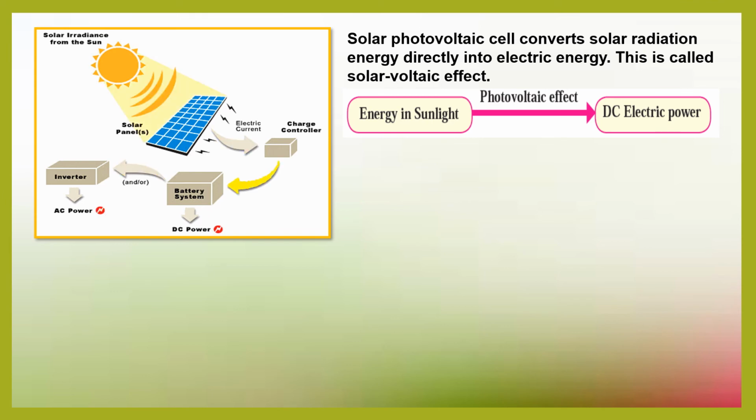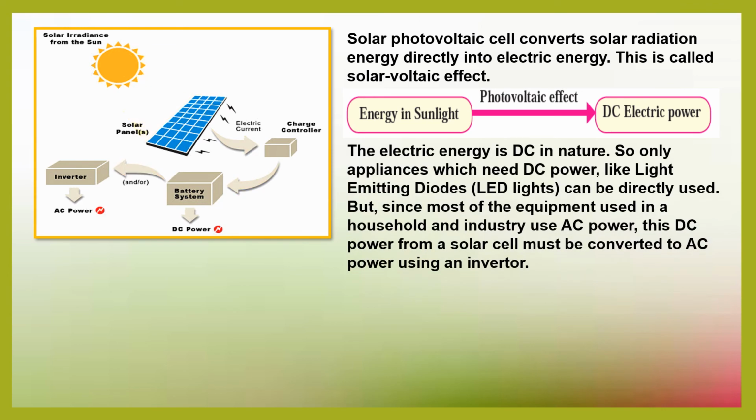Here we have the energy in sunlight, due to the effect of the photovoltaic cell, directly converted into DC power or direct current. Now, since this electric energy is DC in nature, only things that use DC power like light emitting diodes or LED lights can be directly used. But since most of the things that we use in the household and industry use AC power or alternating current, this DC power from a solar cell first should be converted into AC power, and an inverter is used for this.